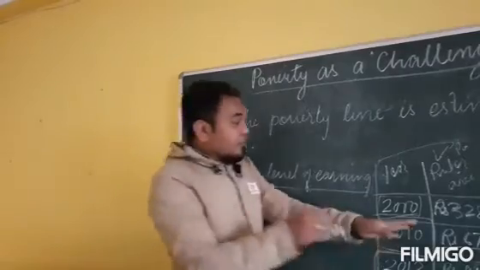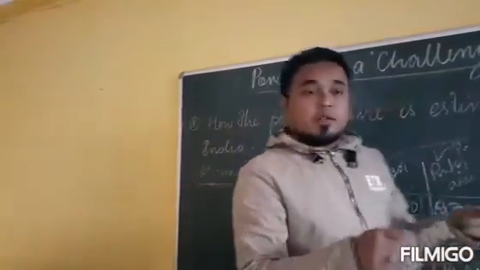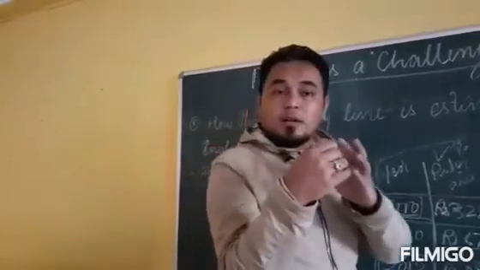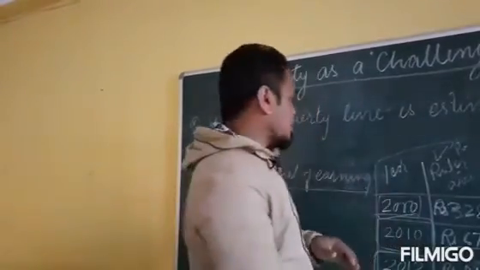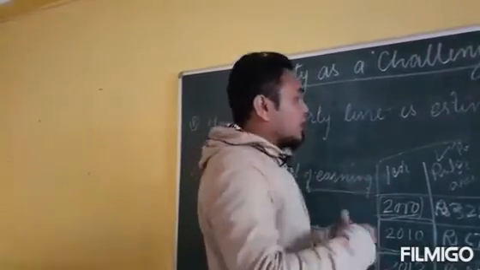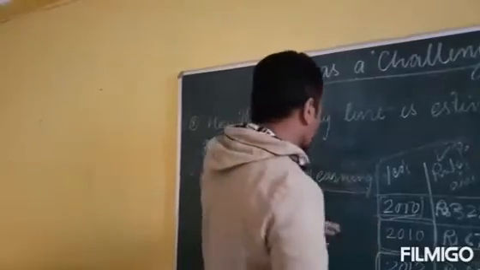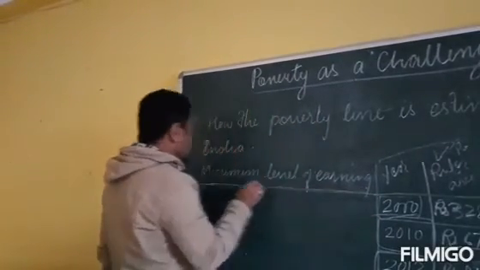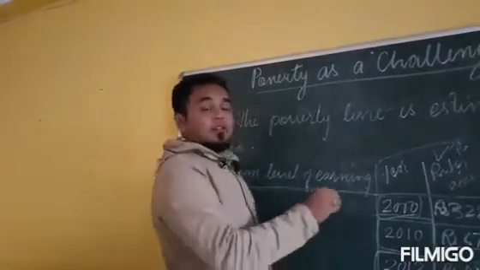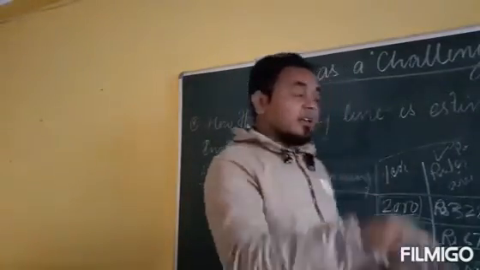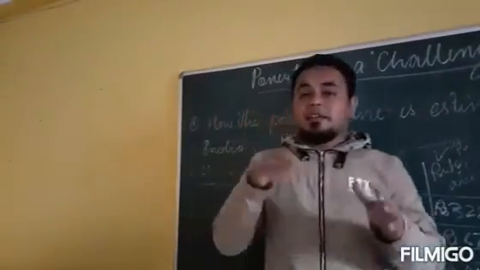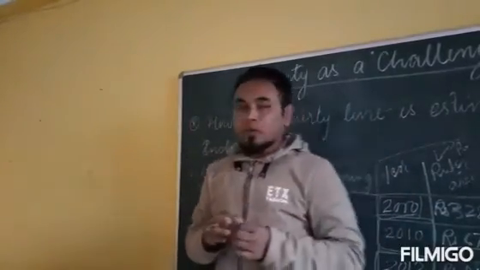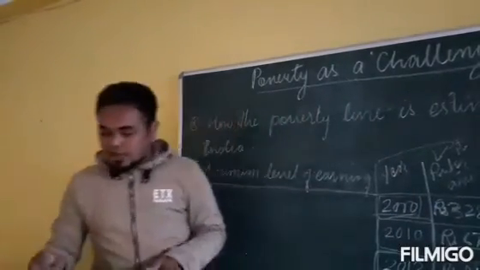If they find that some of the people, looking at their income and consumption, are not earning or not consuming more than the poverty line, that is, if they are below the poverty line, then they will be considered as poor people. So this is how it works.